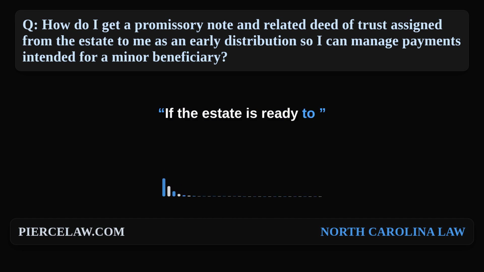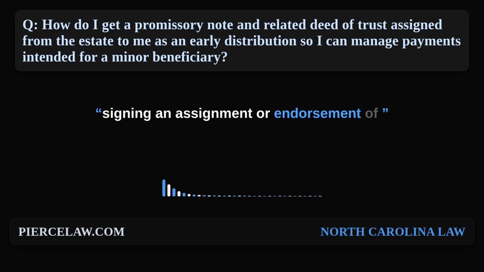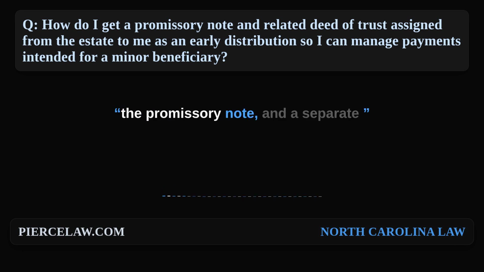If the estate is ready to distribute that asset in kind, the personal representative can transfer it by signing an assignment or endorsement of the promissory note, and a separate written assignment of the deed of trust. Then, the deed of trust assignment is recorded in the county land records where the property is located.